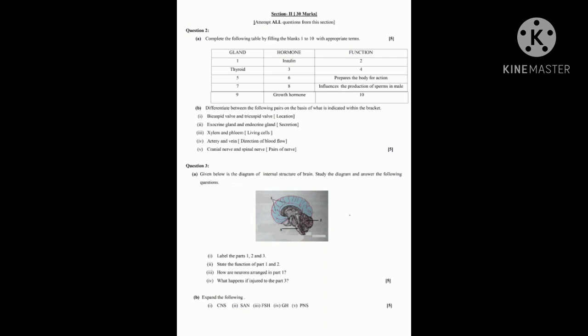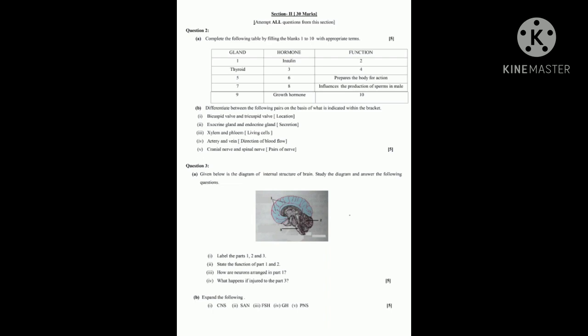Next, xylem and phloem. You have to write the living cells of xylem and phloem. Xylem living cell is wood parenchyma or xylem parenchyma. In the phloem, the living cells are sieve tubes, companion cells and phloem parenchyma. Many of the students have written that all are dead cells in the xylem except one. In the phloem they have written phloem fiber is a dead cell, remaining are living cells. No, there are no marks. You have to mention only the living cells present in the xylem and phloem.